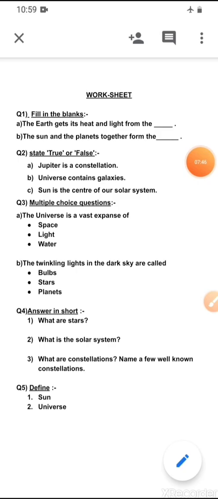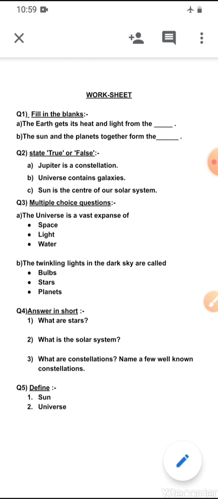Okay, so the first question is fill in the blanks. The earth gets its heat and light from the sun. The sun and the planets together form the solar system. Then you have to tell whether the sentence is true or false. Jupiter is a constellation. It is false because Jupiter is a planet. Universe contains galaxies. True, universe contains millions and billions of galaxies. Sun is the center of our solar system. True. Now multiple choice questions.